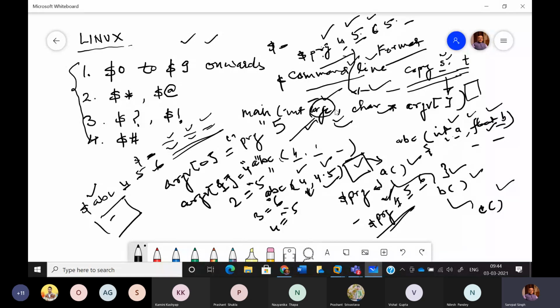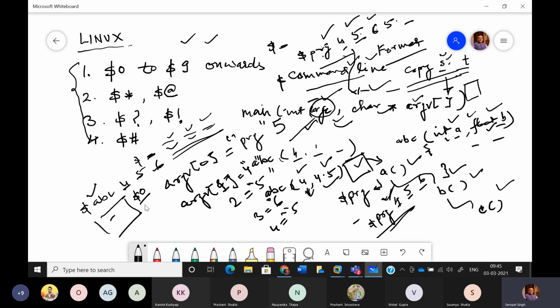Like in case of C language, you know that we have argv0 to access ABC, argv1 to access 4, argv2 to access 5. So similarly, when we are writing any shell program in Linux or in any version of Unix, inside the program we can access all these values with the help of these predefined variables.